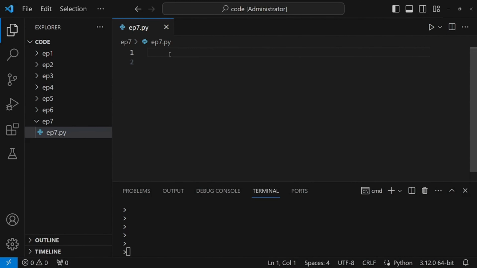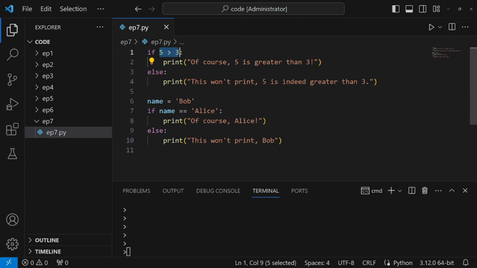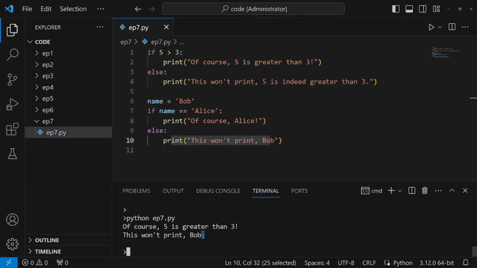In Python, a Boolean expression is any expression that evaluates to either true or false. Simple comparisons like 5 > 3 or name == Alice are Boolean expressions. When placed within an if-else statement, they become the deciding factor for which path the code takes.